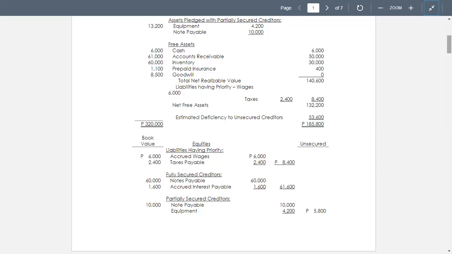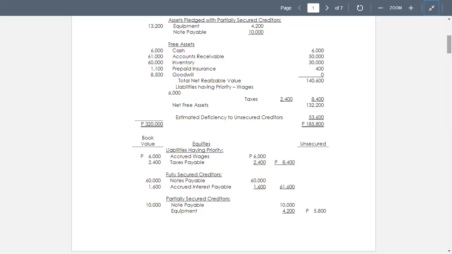We have the book value of 60,000, and then the accrued interest payable equal to 1,600. So a total of 61,600.